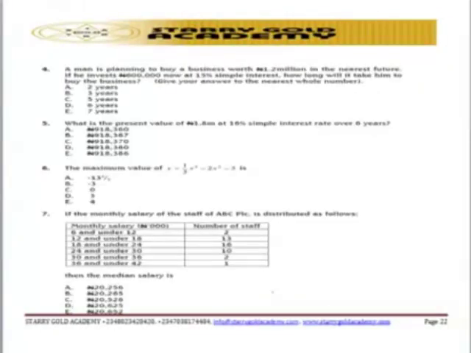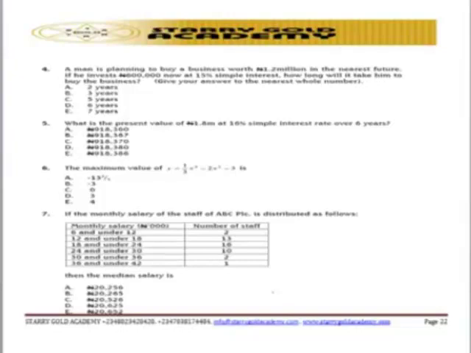What is this trying to pass to us? Question number 4: a man is planning to buy a business worth 1.2 million. From this question, you can see that when somebody is planning to establish a business in the nearest future, we are talking about interest.